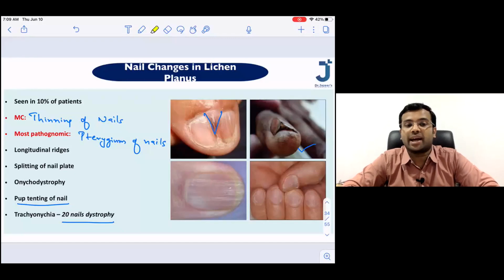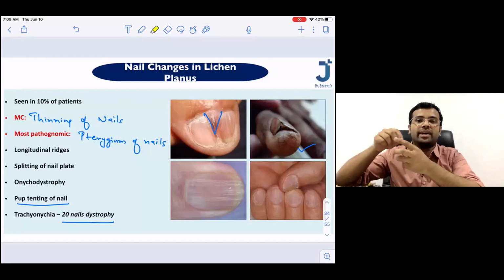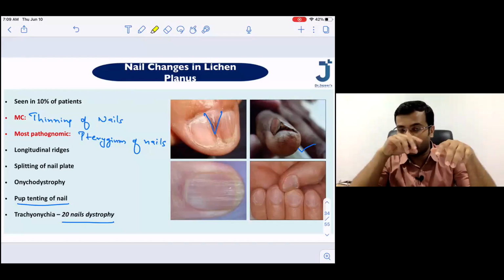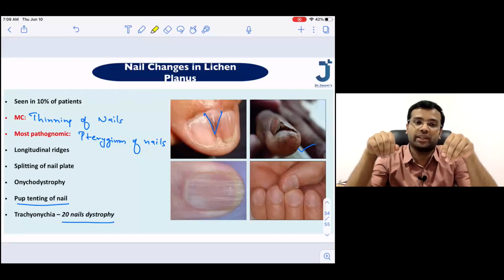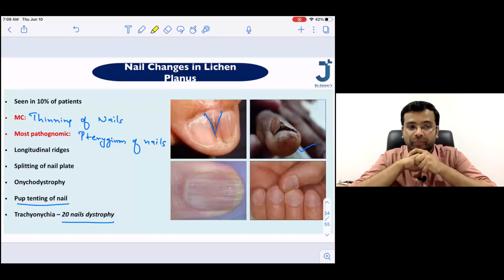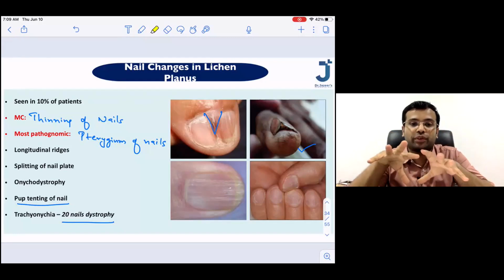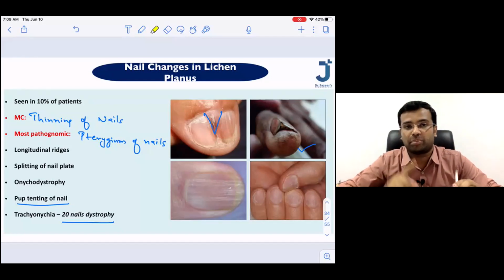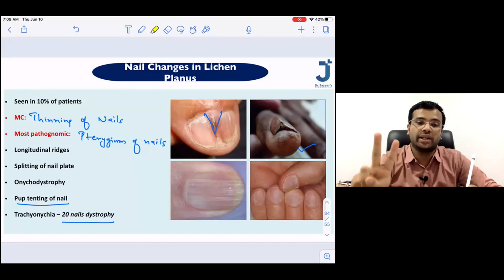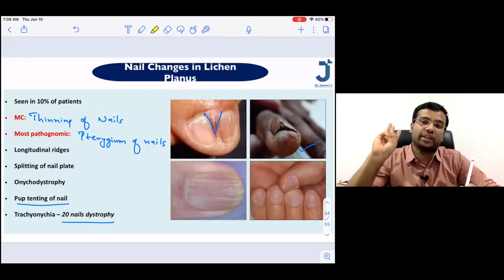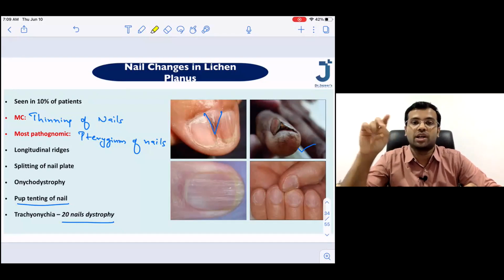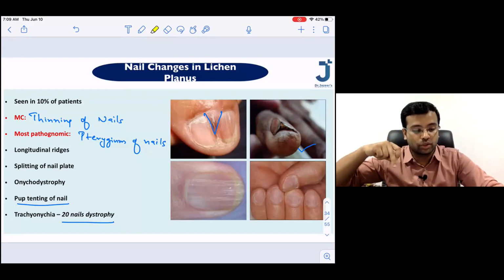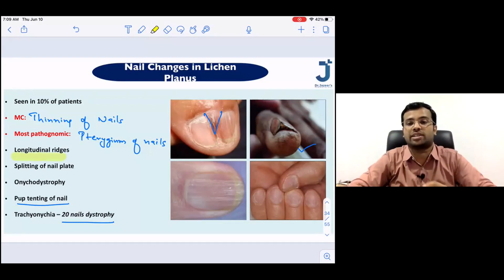Okay, trachyonychia, I have written 20 nails dystrophy. All the 20 nails are going to lose their normal architecture. That is called as trachyonychia. So different nail changes are seen, out of which the important ones I have underlined: pup tenting, the 20 nails dystrophy, pterygium of the nails, and the thinning of the nails. Please try to remember at least this much. And you can also try to remember there is going to be some longitudinal ridges as well.